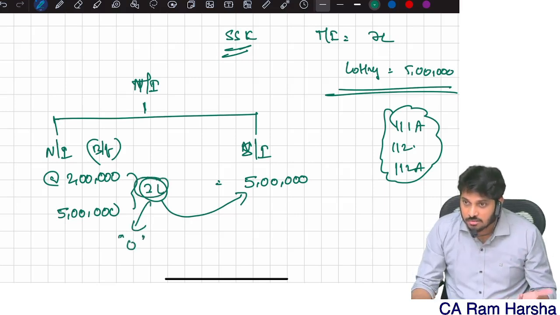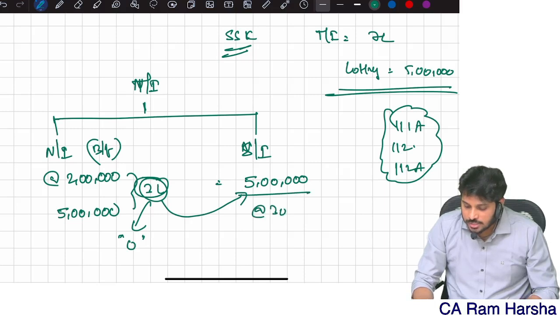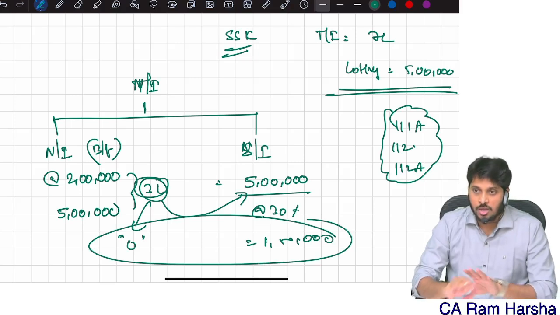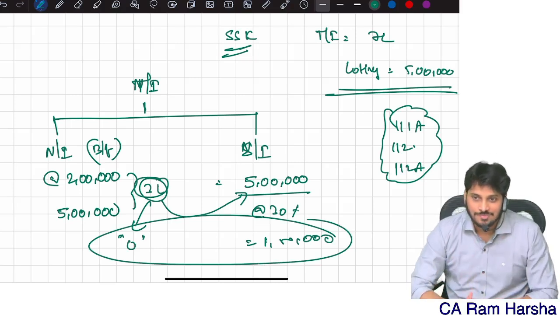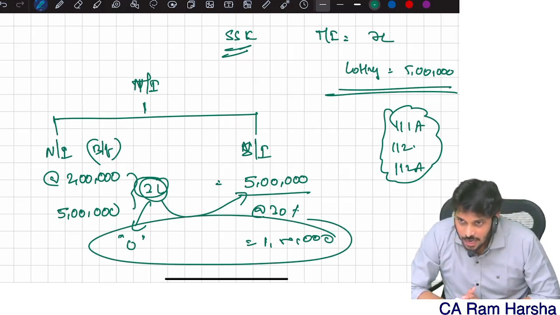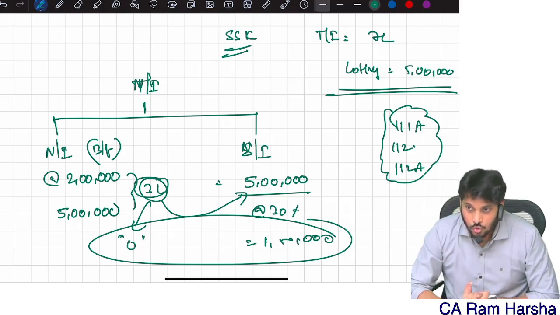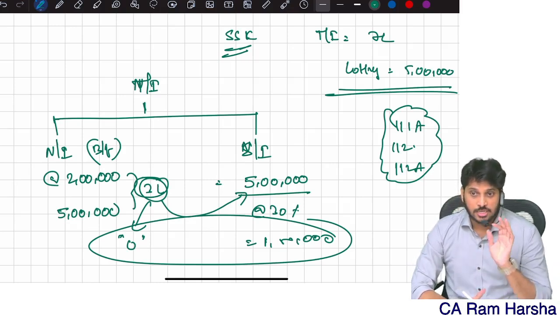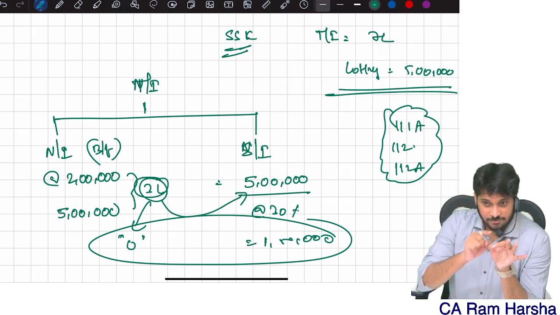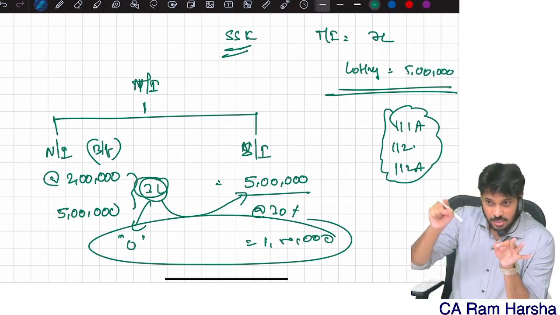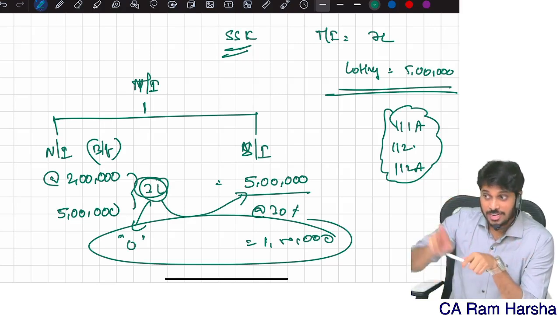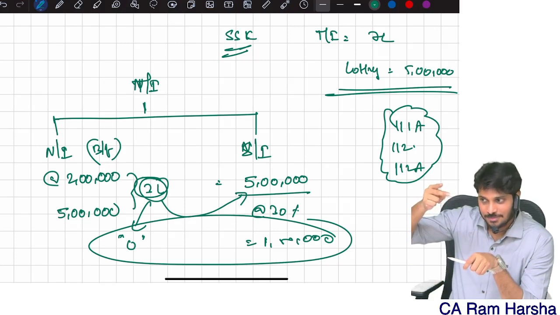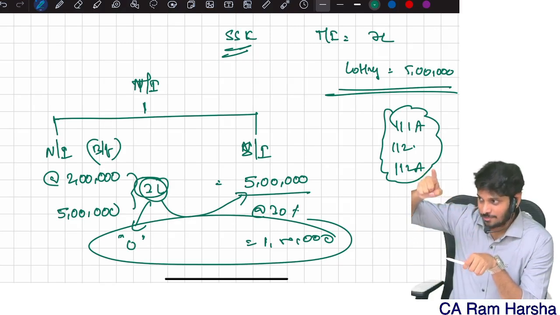Nothing can be done. Now on this 5 lakhs, what is the tax rate? 30%, 1.5 lakh. The total basic tax is 1.5 lakh. That's it. Confident until now, everybody? So if you have unutilized basic exemption limit, that first will be set off with 111A, because 111A is taxable at 20%. That's the reason I will set off there first.